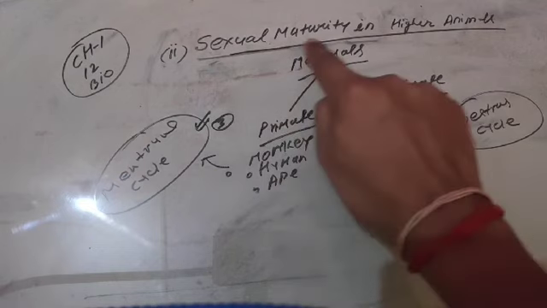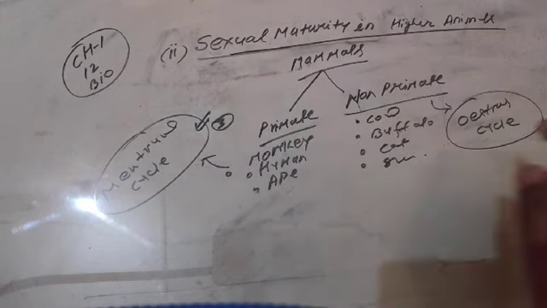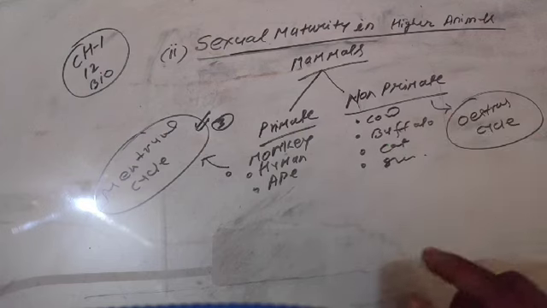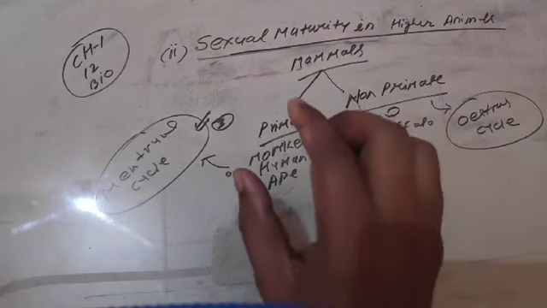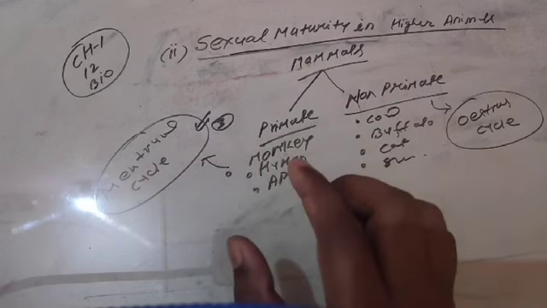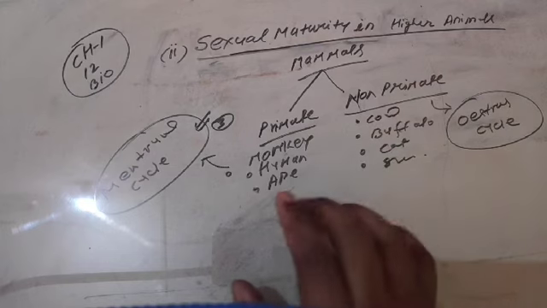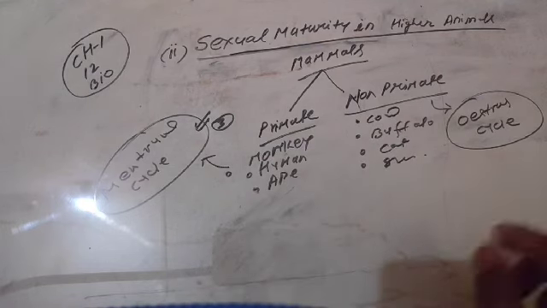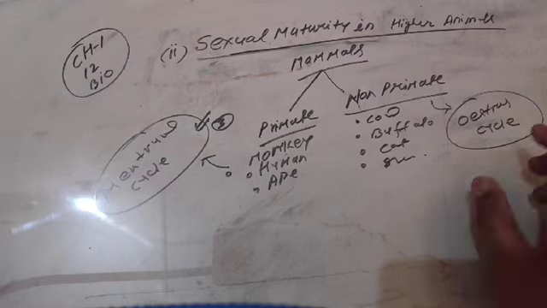notes. Your heading will be sexual maturity in higher animals. In this way you can write about the higher animals. In our syllabus they are categorized as mammals only. Mammals may be either primates or non-primates. Basic examples of primates are monkey, human being, ape, and basic examples of non-primates are cow, buffalo, cat, shrews, etc. But the important events by which we can recognize the primates as having reached the age of reproduction is the menstrual cycle, and non-primates are recognized through the estrous cycle.